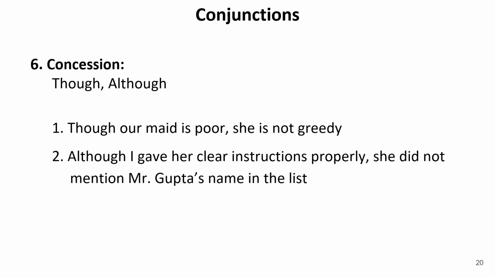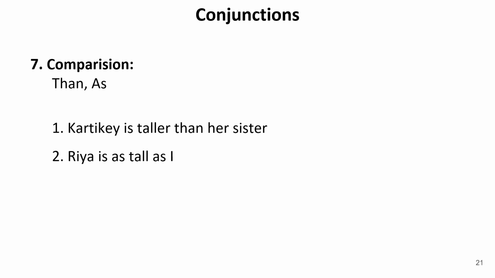Though and although. Though our maid is poor, she is not greedy. So though is a concession. Although I gave her clear instructions properly, she did not mention Mr. Gupta's name in the list. So this is again behaving like a single subordinating conjunction. Now let us move further. Than and as show comparison. We know well that both of these words can be used to show comparison. That is, Karthika is taller than her sister. So than is again a subordinating conjunction. Riya is as tall as I. This we have already read in adjectives as well.